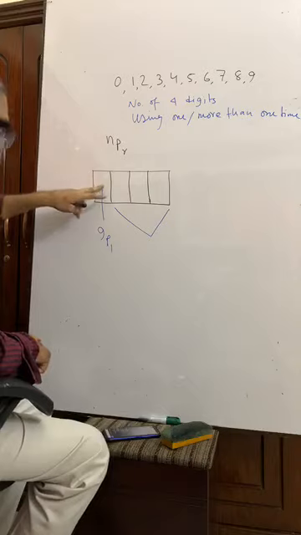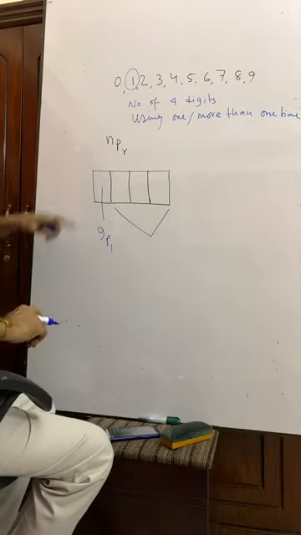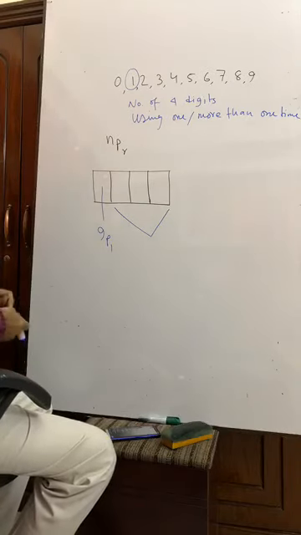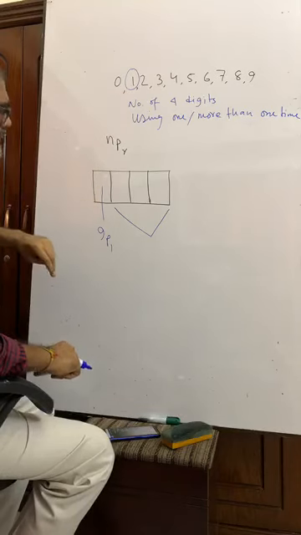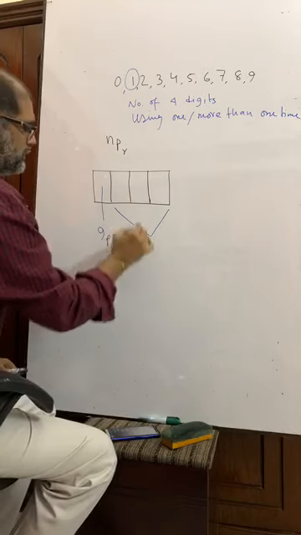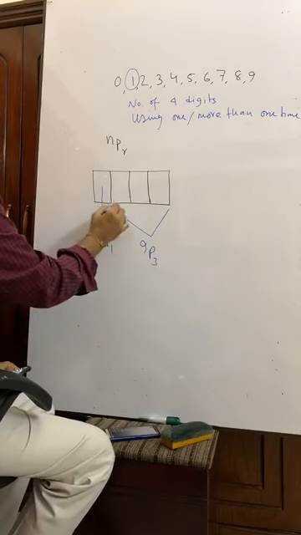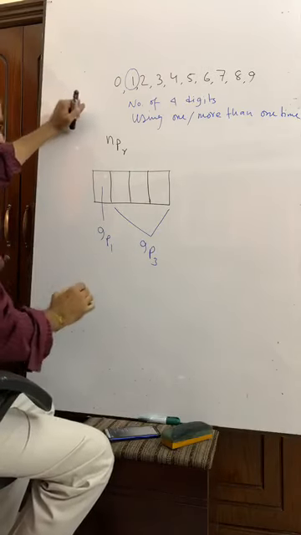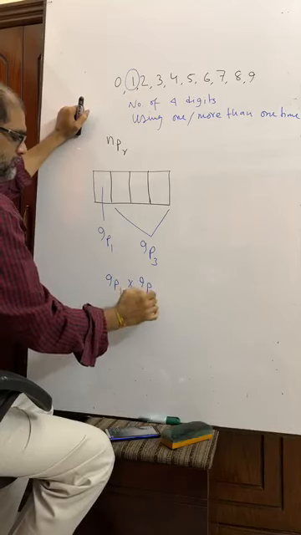If 0 is not here, suppose this one has been put here, then we have another 9 options, and they can be put in 9P3 ways. We have 9 options here and 3 boxes. So our answer is 9P1 into 9P3.